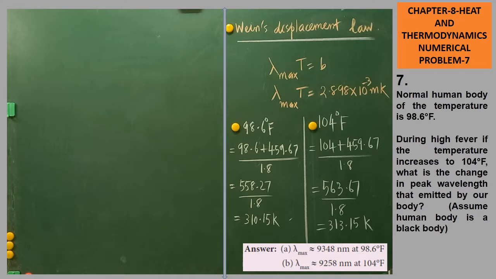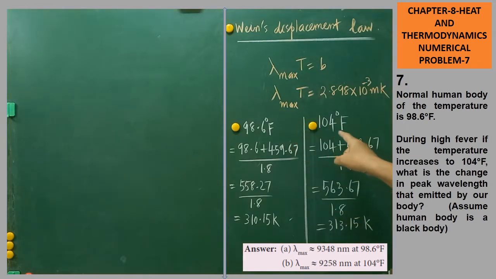Very simple problem. To solve the problem we have to use Wien's displacement law. Its expression is given here. The peak wavelength, lambda max, into the absolute temperature of the body, T, gives you a constant. This is called Wien's constant. Its value is 2.898 into 10 to the power of minus 3 meter Kelvin.